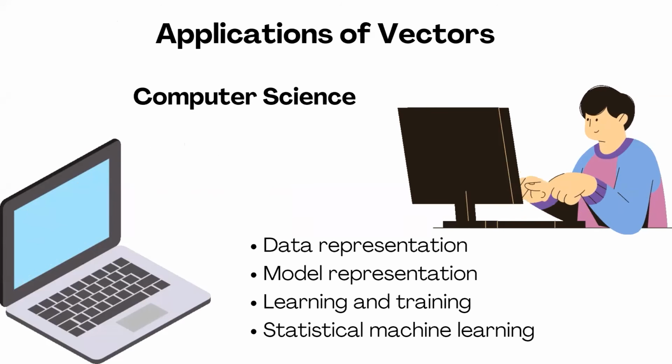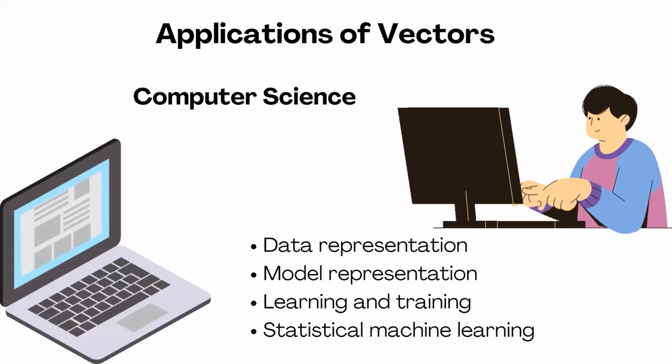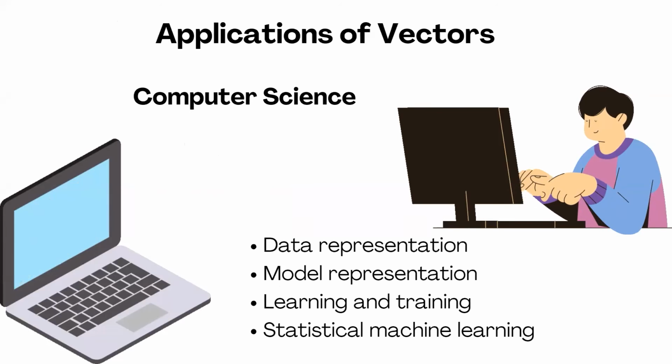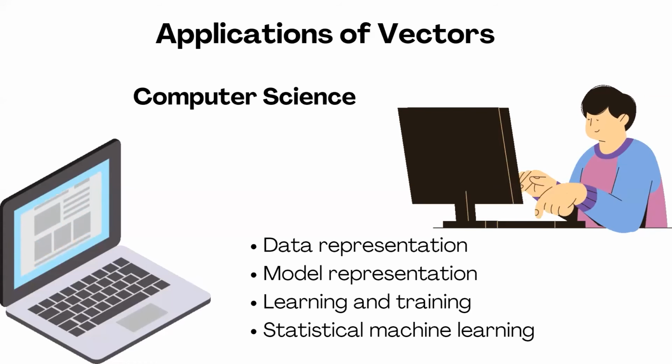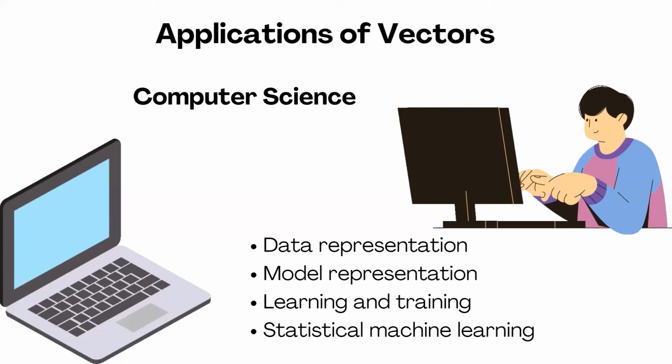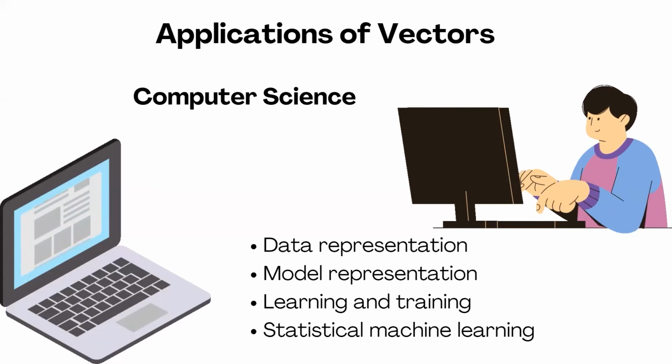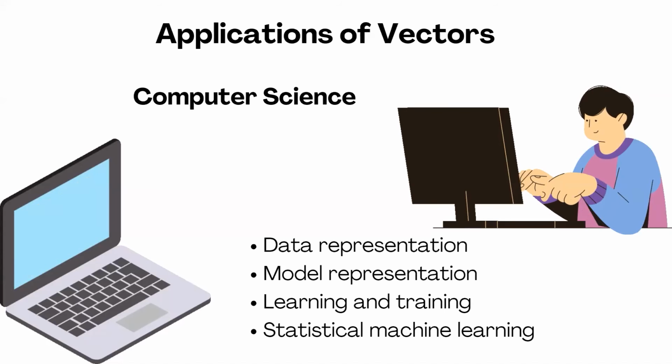So let's take the concept of an array. I know you have an idea about what an array is. We use arrays to store data in an organized manner. Vectors we can call the mathematical equivalent of an array. It is used in AI or machine learning. For data representation, we can use vectors to represent the data, maybe one-dimensional, 2D, or in the form of a matrix.